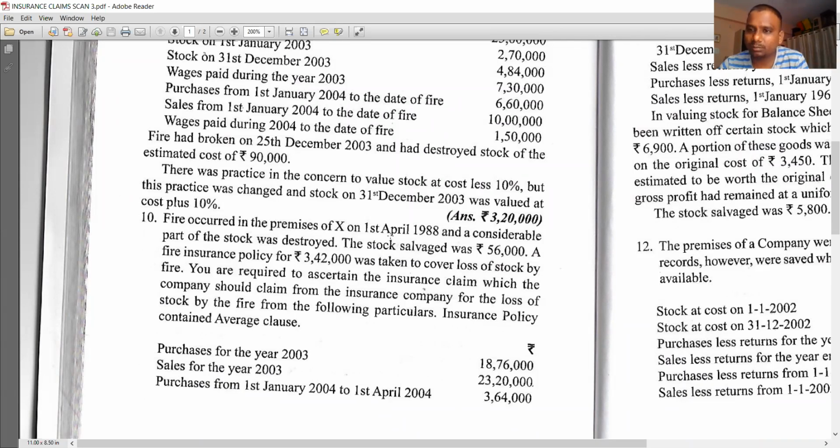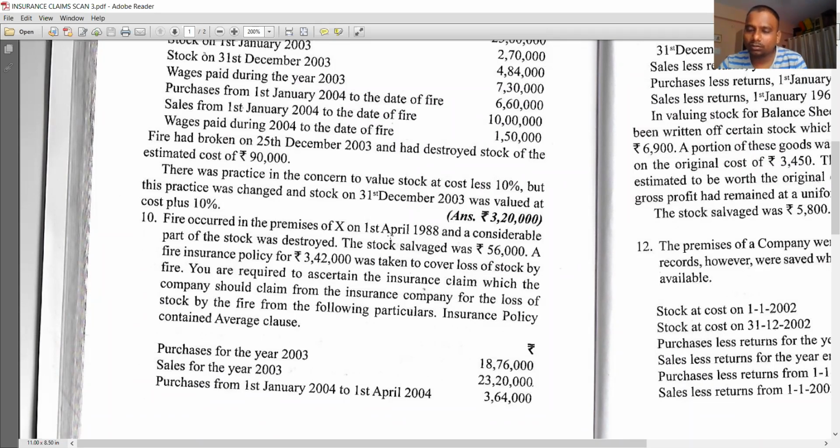Next, first we have to prepare memorandum trading account. Whatever the information available for the year 2004, with that you start preparing memorandum trading account. Next, we need gross profit ratio, but we don't have the gross profit ratio in the problem. So prepare the working note to calculate gross profit ratio. After calculating gross profit ratio, apply that percentage in the memorandum trading account. You will get closing stock.